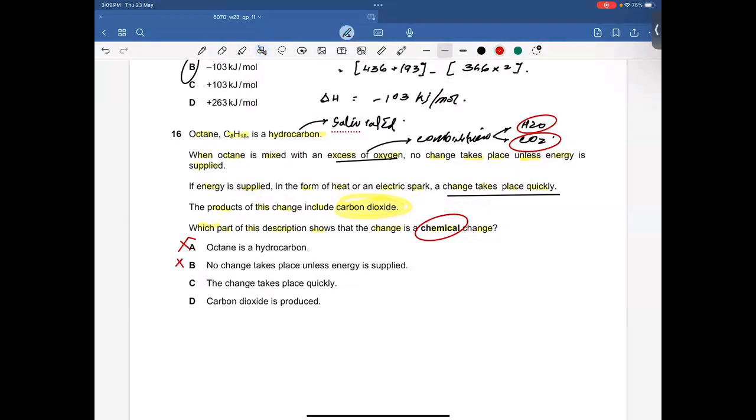So I'm looking for a chemical change in which new products are formed, right? New change takes place or new products are formed. And I'm sure D is going to be the right answer because carbon dioxide is the product.